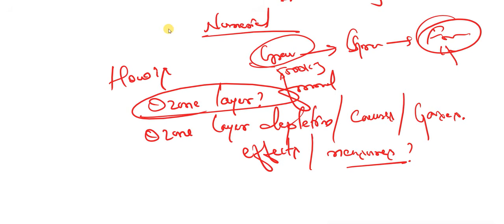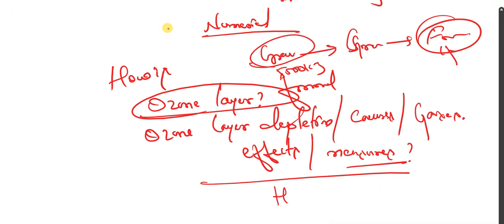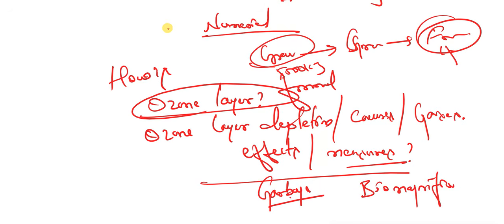And how do you manage the garbage? And last but not least, what is biomagnification? Definition. You need to study what is biomagnification and why it is so important to manage the garbage.